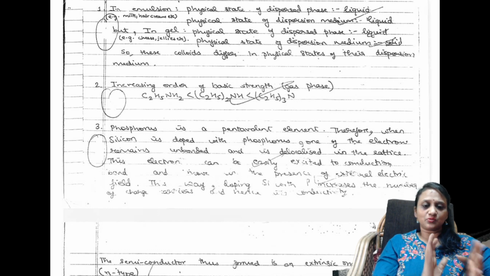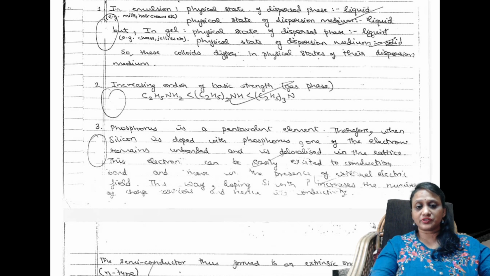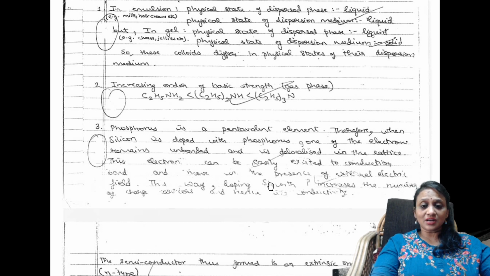What is the reason? That is what they've asked. Why are you doping silica with phosphorus? So first, whenever you're asked to give this answer, silica with phosphorus, start with phosphorus. That is what is important, students. Start explaining what is the importance of phosphorus. Then come to silica. So perfectly the child has written, phosphorus is a pentavalent atom.